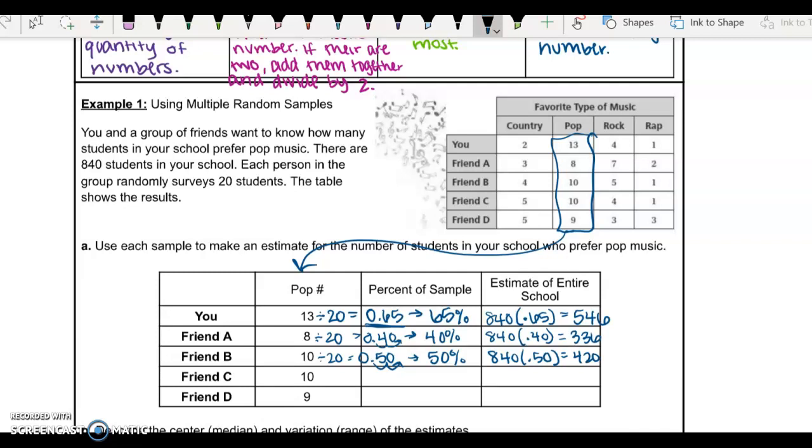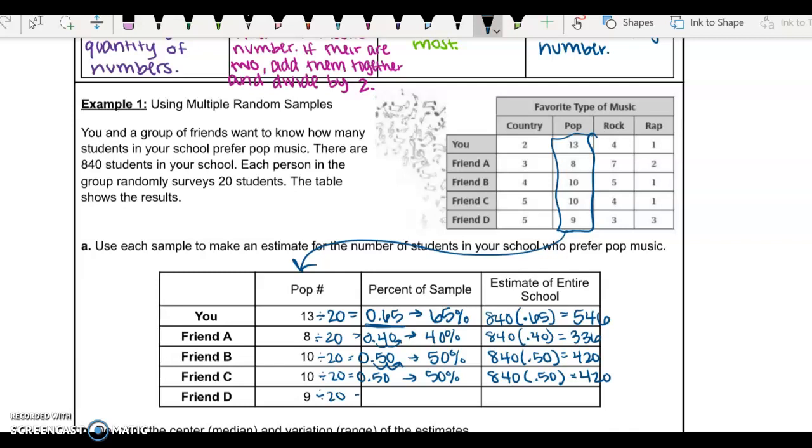What's kind of nice is friend C found the same number. And so when we divide that, we get the same thing as above. So we get 50% like pop music. And again, you take that 840 people in the school times our estimate of 50% liking pop music, and we get 420 people. And then, last but not least, friend D said 9 people out of 20 like pop music.